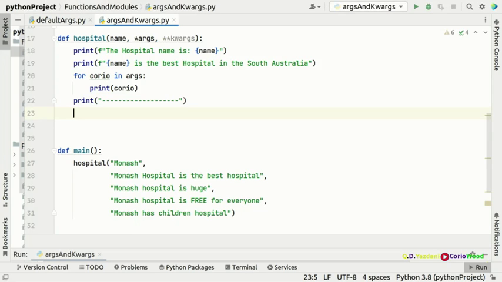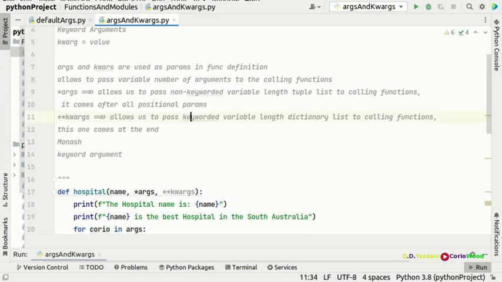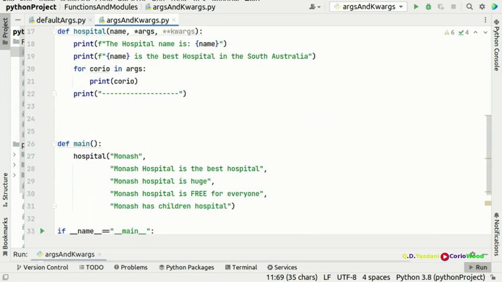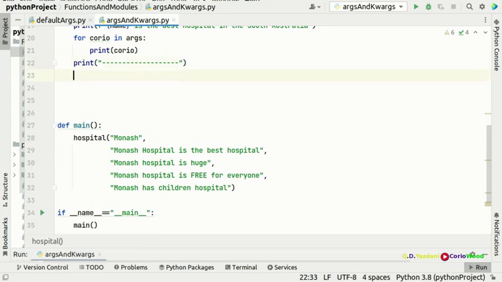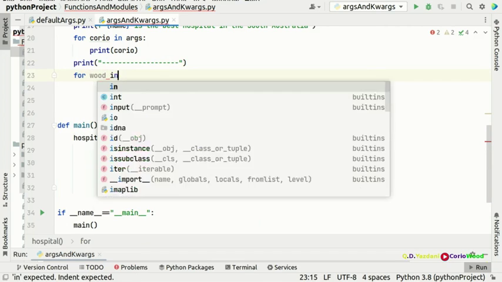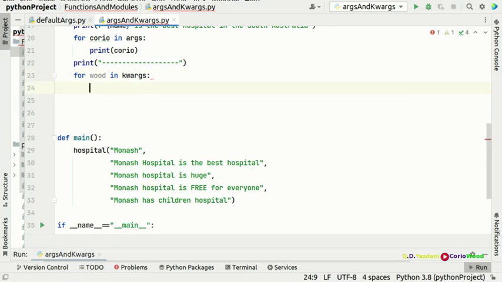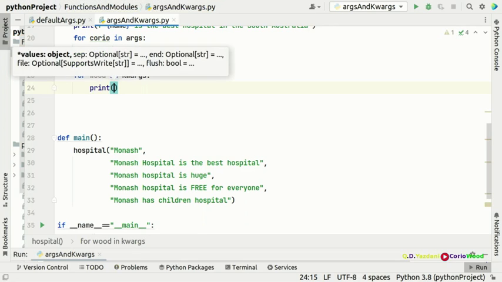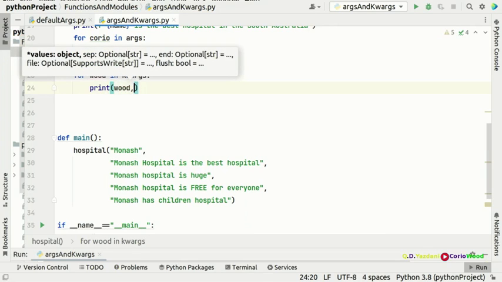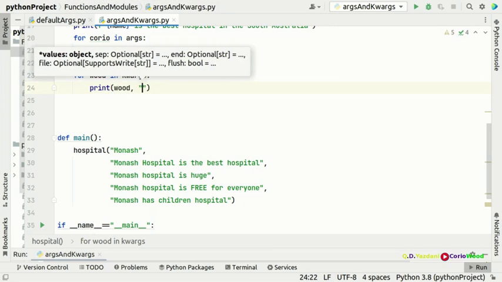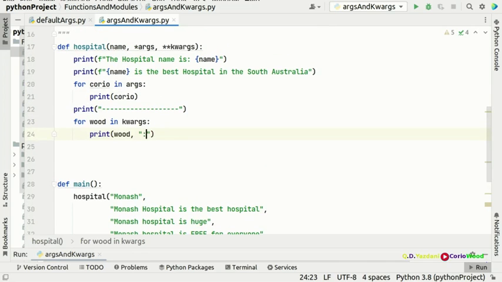Say for example, and I said to you here, this is for a dictionary, a variable length dictionary, and as you know, a dictionary is keyword, key value. So for example, for word in kwargs, then you need to put a dictionary type, so it's going to be print. So what's going to be printed, then you need to put a word, for example. After word, you need to put a colon, or you can put anything else, I don't care.